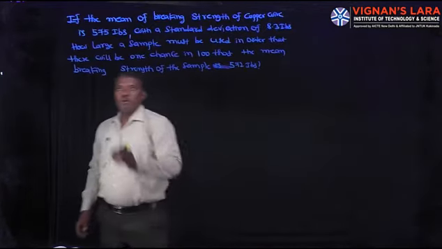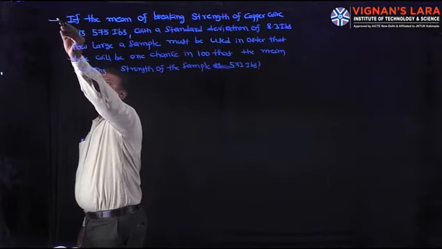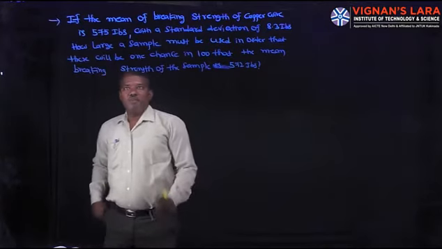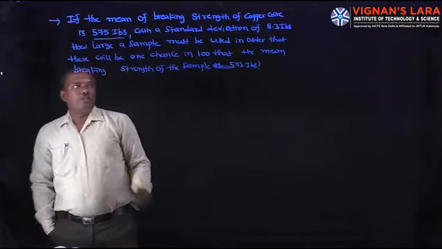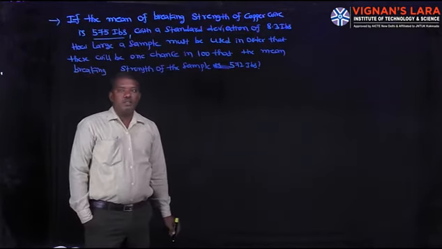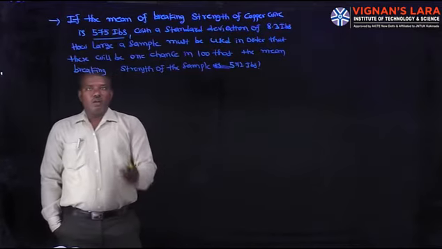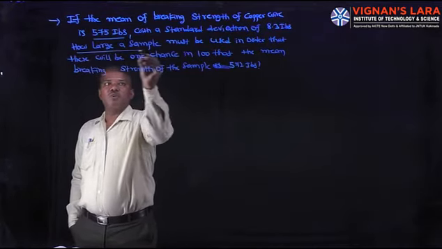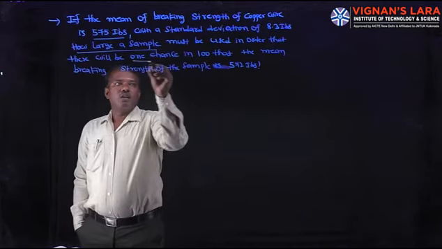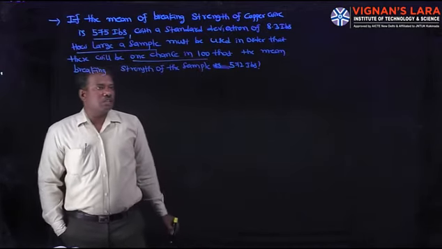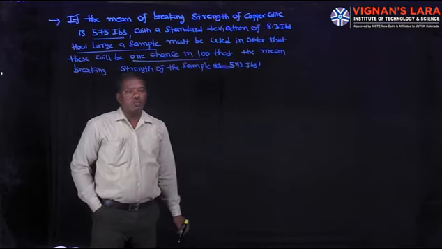Now the second problem is, if the mean breaking strength of copper wire is 575 lbs, with a standard deviation of 8.3 lbs, how large a sample must be used in order that there will be one chance in 100 that the breaking strength of the sample is 572 lbs.